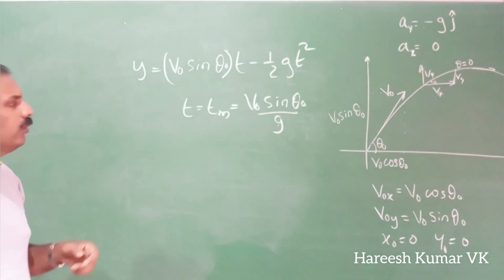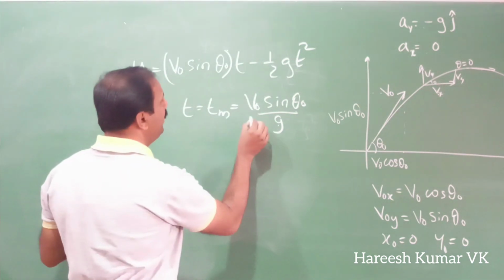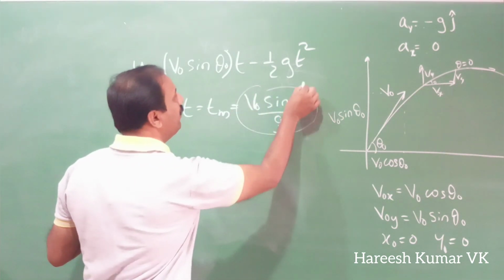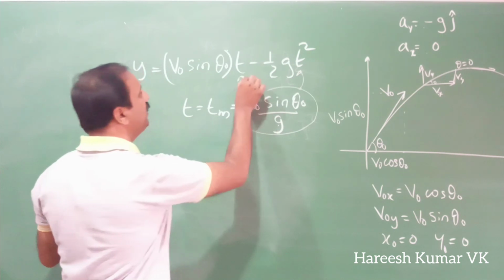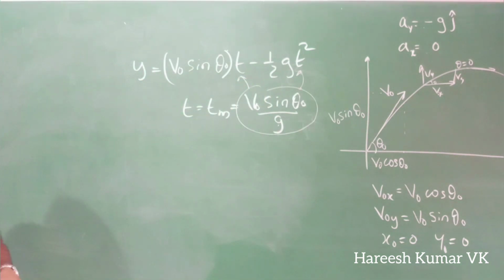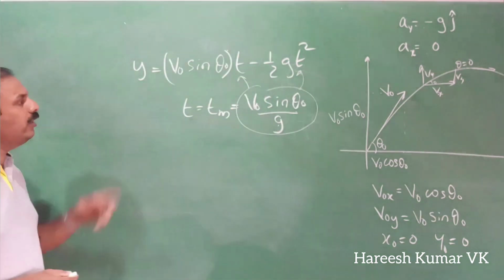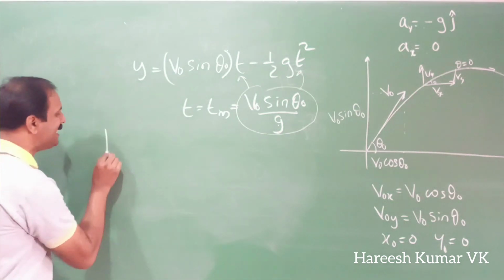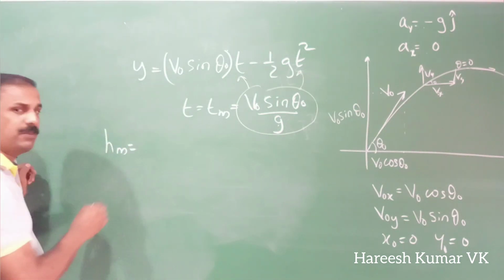Now what can we do? This value for Tm can be replaced for t in these two places. Okay, so you will get the maximum height. I will write it as Hm. Hm means the maximum height.